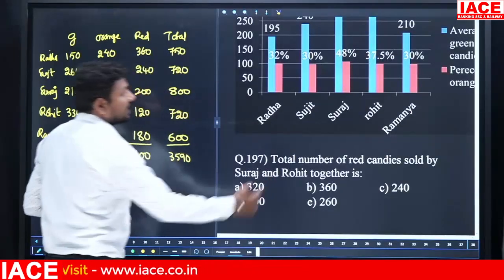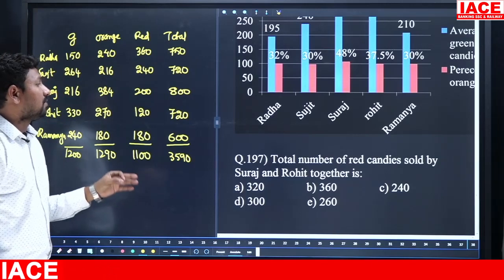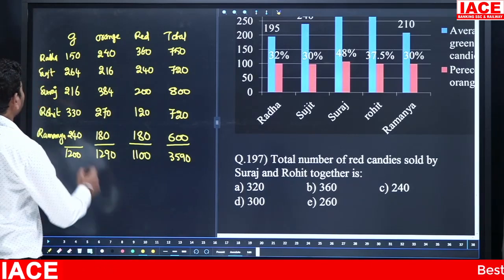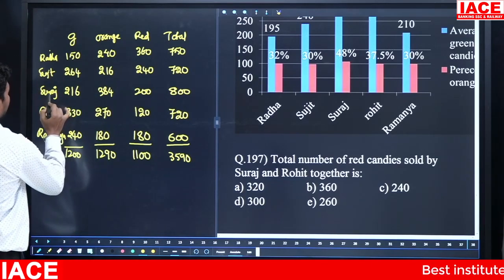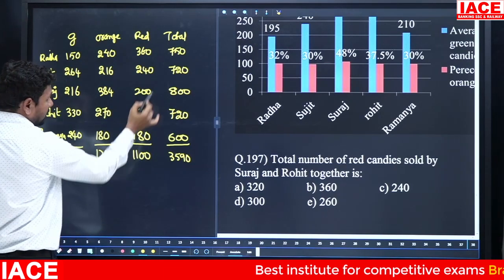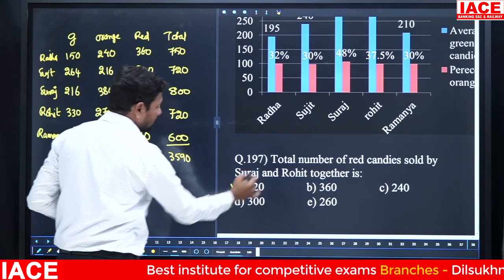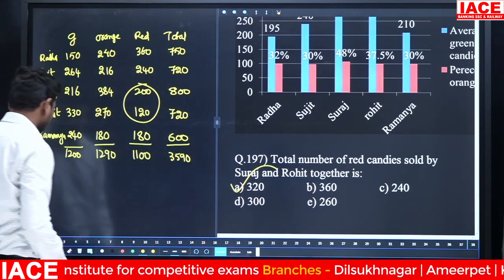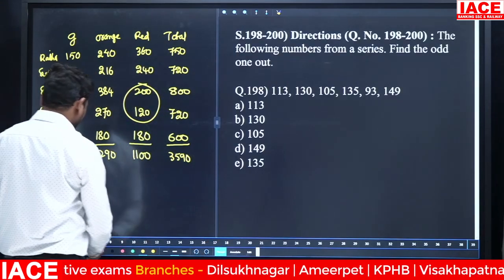Total number of red candies sold by Suraj and Rohit together: Suraj is 200, Rohit is 120. 200 plus 120 is equal to how much? Option A, 320.